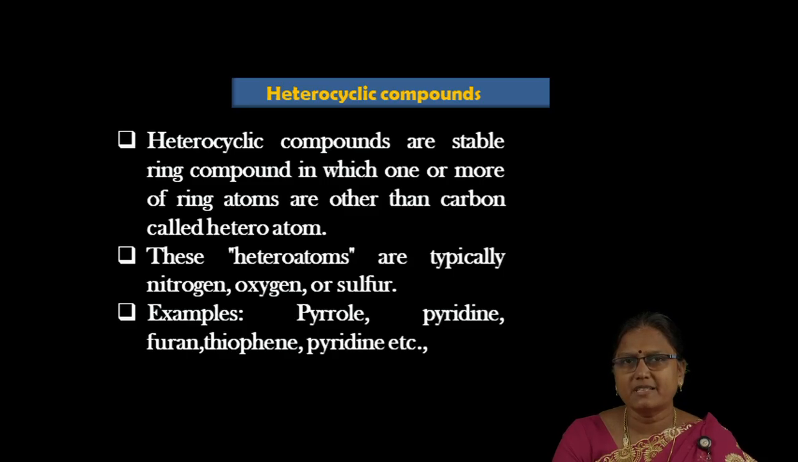Sometimes silicon, phosphorus and some other elements may also occasionally be present. More commonly, nitrogen, oxygen and sulfur containing heterocycles are present. Some examples are pyrrole, pyridine, furan, thiophene, etc. We can quote many more examples of heterocyclic compounds.